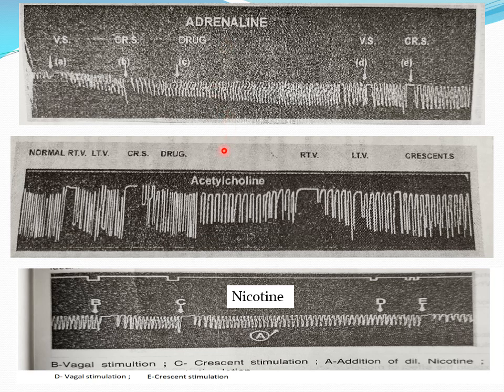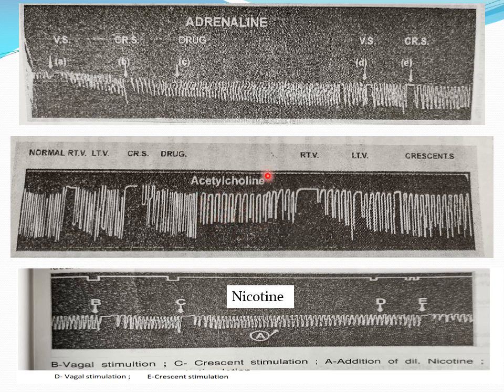Now if you see the effect of acetylcholine, all effects are negative. Negative means negative inotropic, negative chronotropic, negative dromotropic, and negative bathmotropic: decrease in force of contraction, decrease in heart rate, decrease in conductivity, and decrease in excitability.